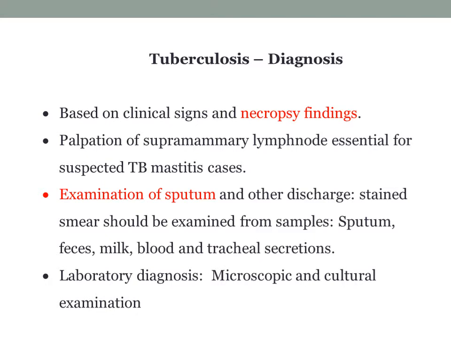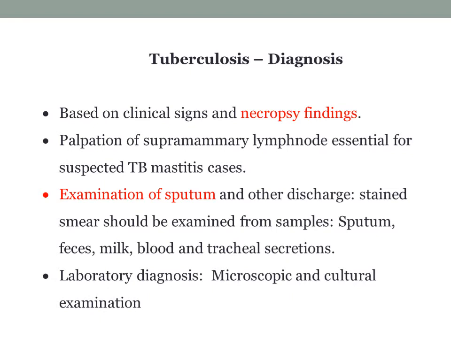If mastitis is caused by the tuberculous organism, then palpation of the supramammary lymph node is essential for detection of tuberculous mastitis. Commonly, examination of sputum is done in the laboratory, and examination of other discharges also by staining with an appropriate stain. The other materials collected: sputum is a must, feces, milk, blood, and tracheal secretions.